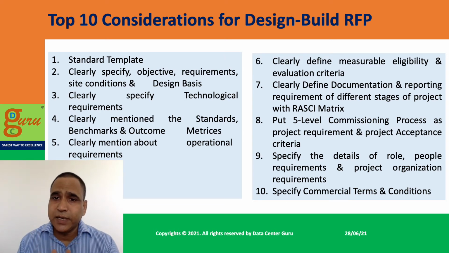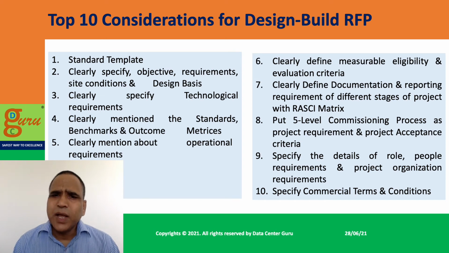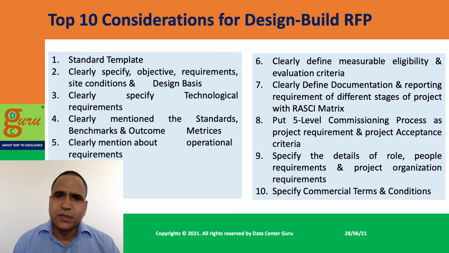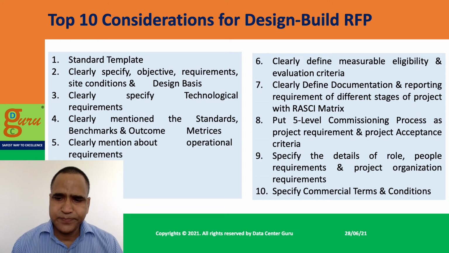9, specify details of the roles, people requirements and the project organization. You must state very clearly what kind of people you need, what the project organization should be, what the roles of the people are, and what set of competencies you are expecting from them. And then the final one is to specify the final commercial terms and conditions of the project, which align with all those other 9 parameters.